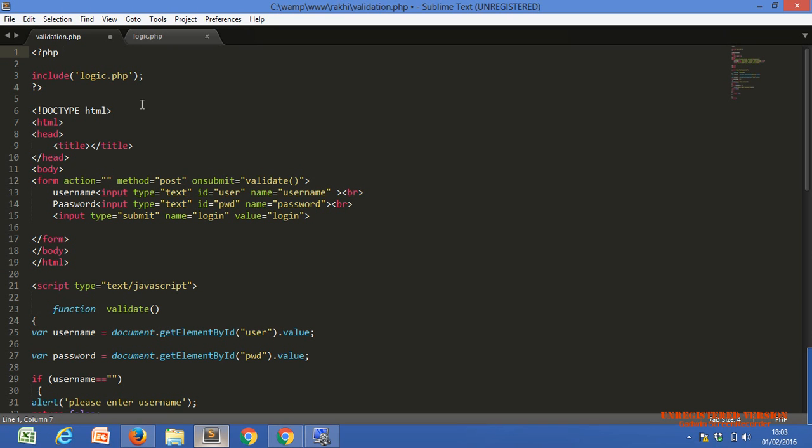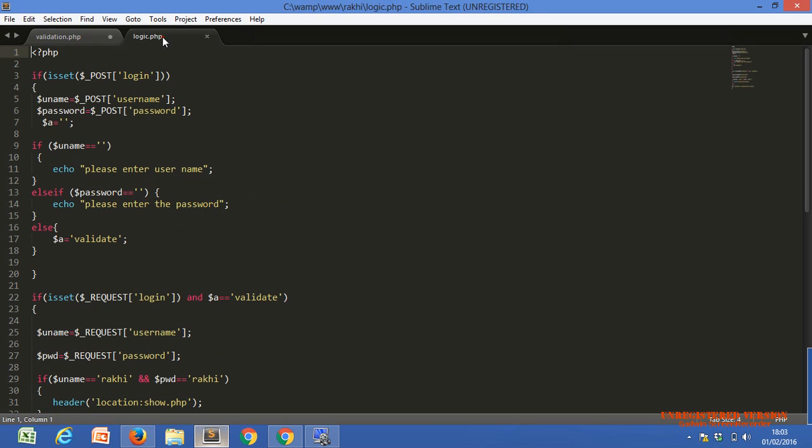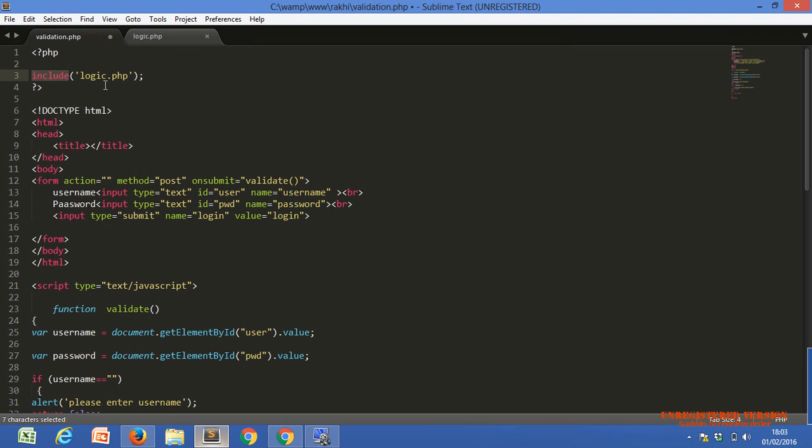With the help of the include function, we are including another file, or you can say we are using the code of another PHP file. Only a PHP file can be included with the include function.